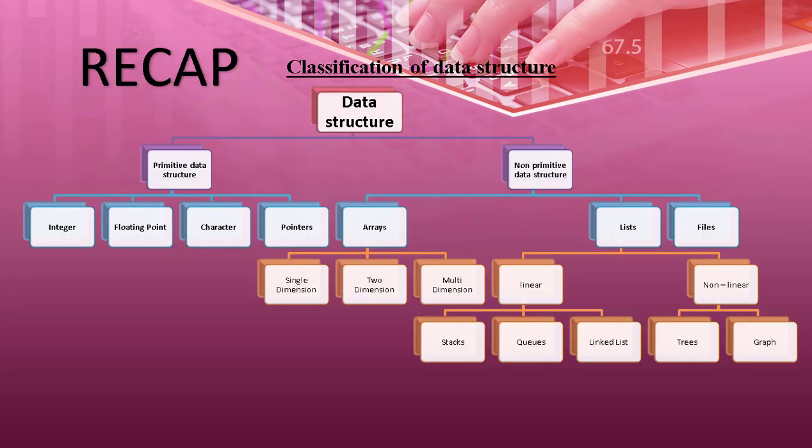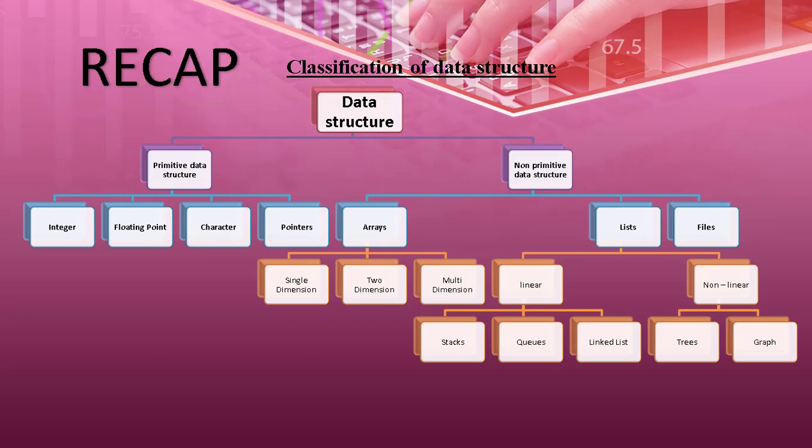Classification of data structure. In this you have two types of data structure, that is primitive data structure and non-primitive data structure. Under primitive data structure you have integer, floating point, character, pointers. Under non-primitive data structure you have got arrays. Under arrays you have got single dimensional array, two dimensional array and multi-dimensional array. Under non-primitive you have got list and files. Again under list you have got linear and non-linear. Under linear you have got stack, queue, linked list. Under non-linear you have got trees and graphs.